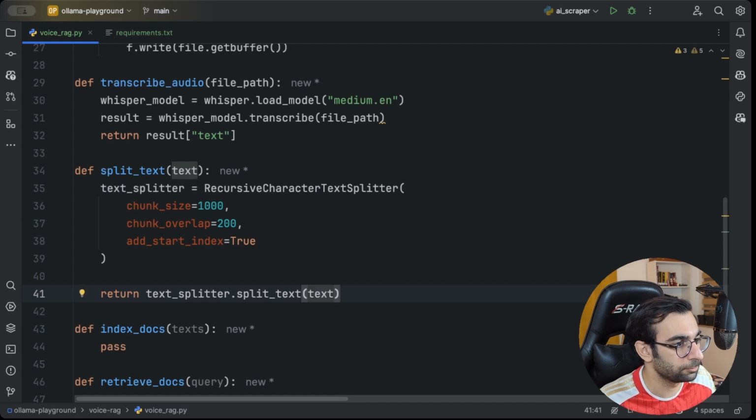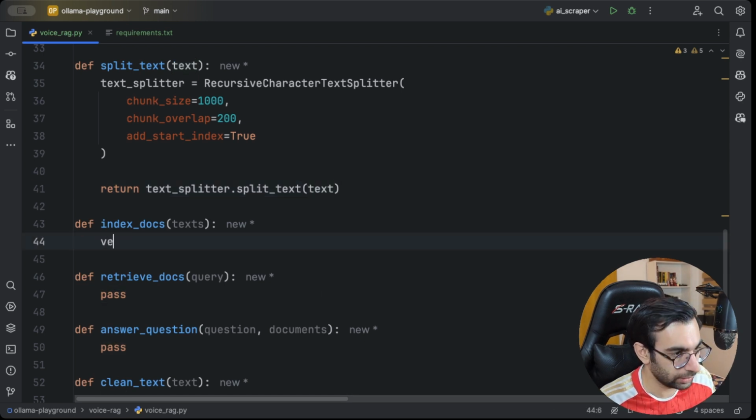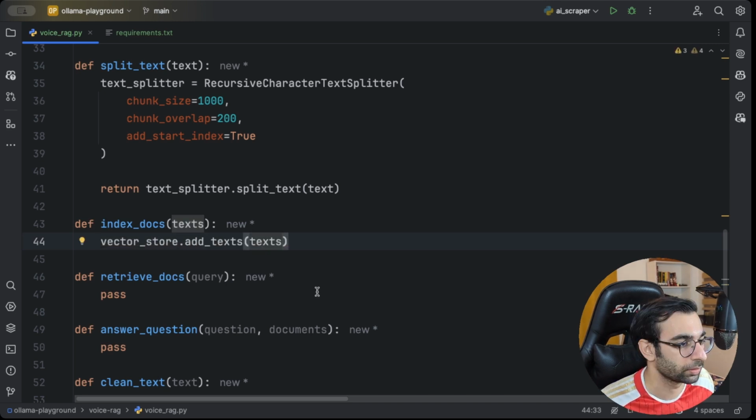So that's it. Index docs consists of using the embeddings on the chunk of text, bringing it to vector space, and then storing it in the vector store, which all of this operation that I explained to you can be achieved by calling vector store add text and passing this text to it. So in code, it's just very straightforward.